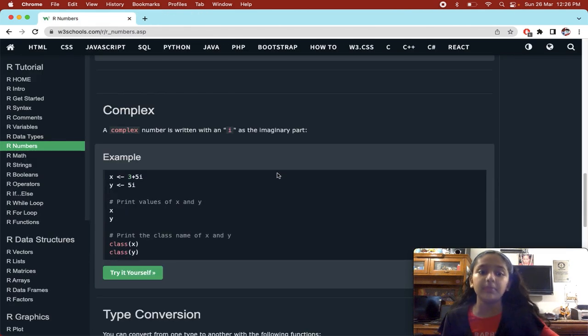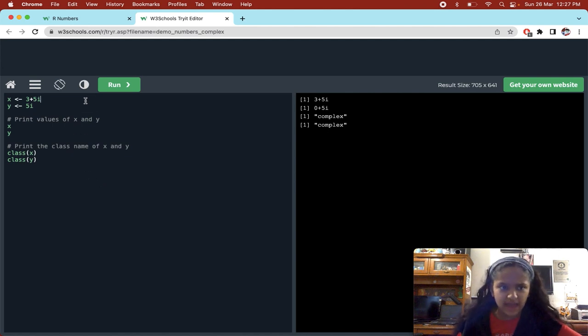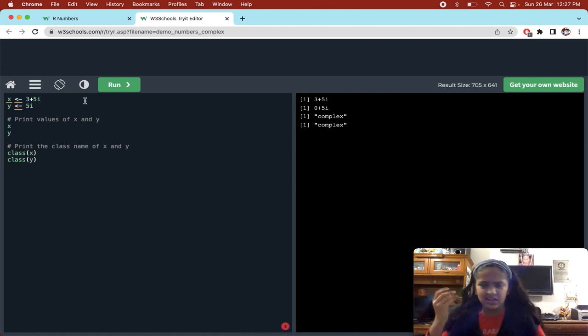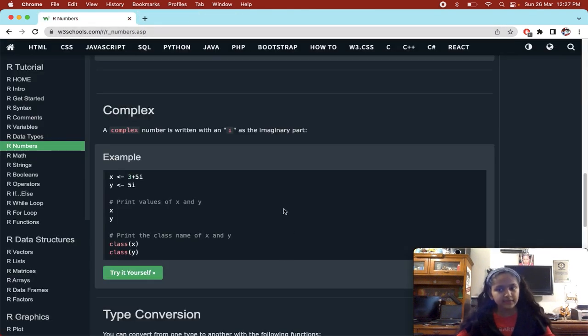Okay, now complex. A complex number is written with an i as the imaginary part. You can just say that complex numbers are the same thing, but with an i as the imaginary part. They're not in much use for us. You just put an i so that we know it's complex. Did you understand complex? If not, then don't think, oh my god, she has not made me understand.